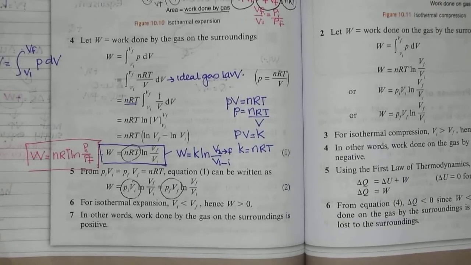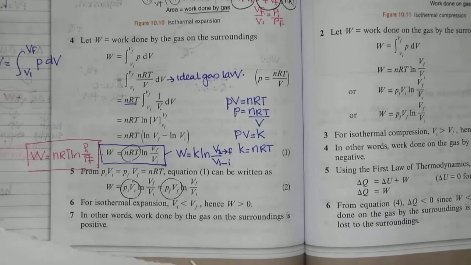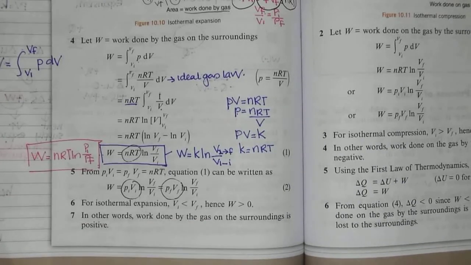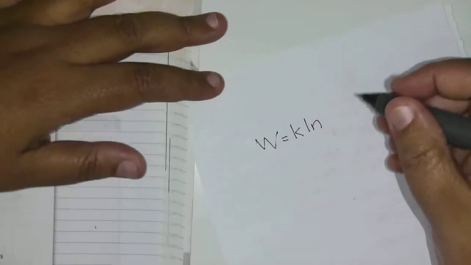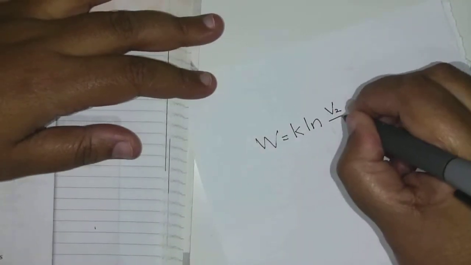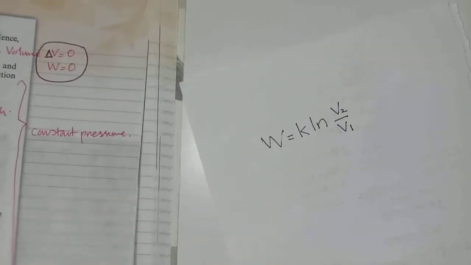Let's get all these formulas together so that we don't get confused. The first formula we studied under isotherm, work done, is W equals K ln V2 over V1, which is on page 242 under 10.2.